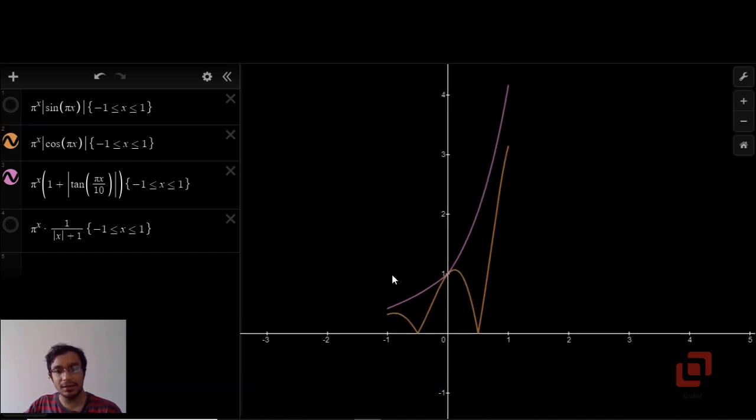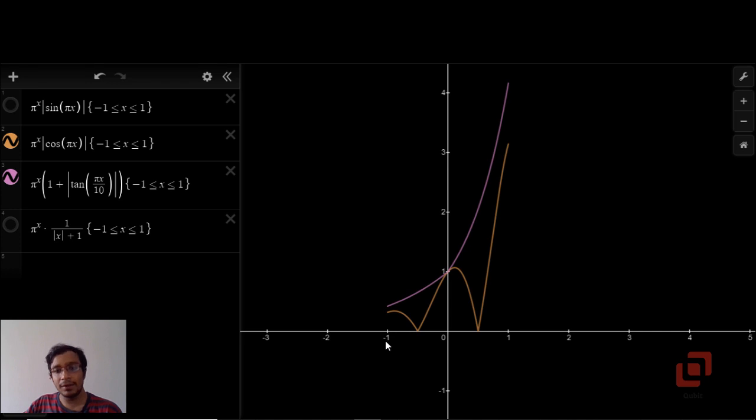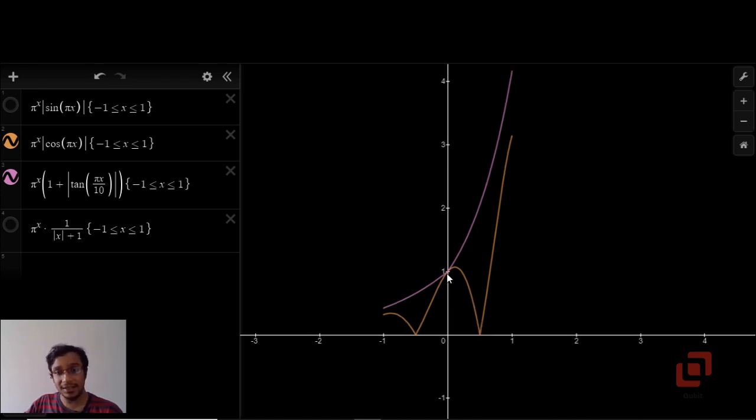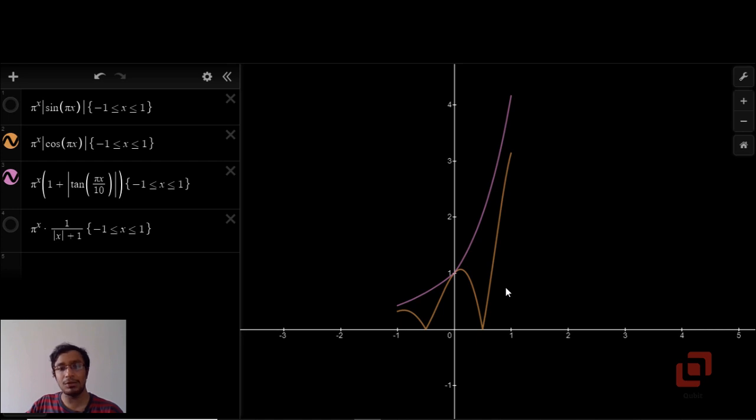Again, you can see that never in the interval -1 to 1 does the graph of cos cross that of tan of pi x by 10. Well, it does intersect here, but it never crosses. So the point of intersection is 0, 1, but otherwise it always lies below the tan thing. So even for cos our conclusion was right.